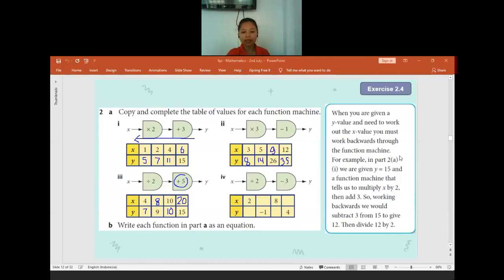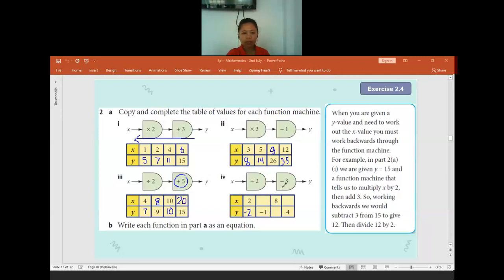What is the output when the input is 2? Negative 2, okay. What is the input when the output is negative 1? Are you sure?